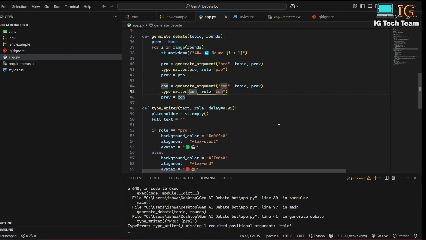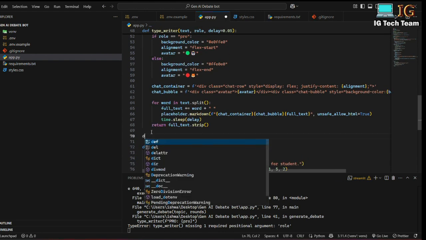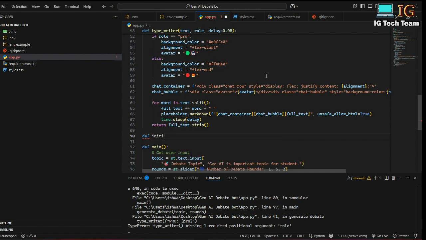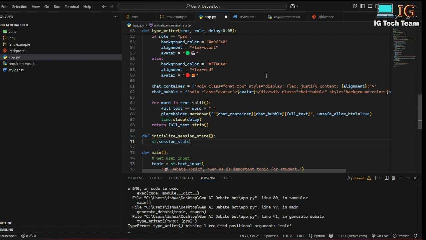So I have to preserve that text, and for that I have to handle the state. So now next will be state management. Below this typewriter, I will be making another function, def initialize_session_state. I can write st.session_state.setdefault behavior_history, and the default value will be empty.